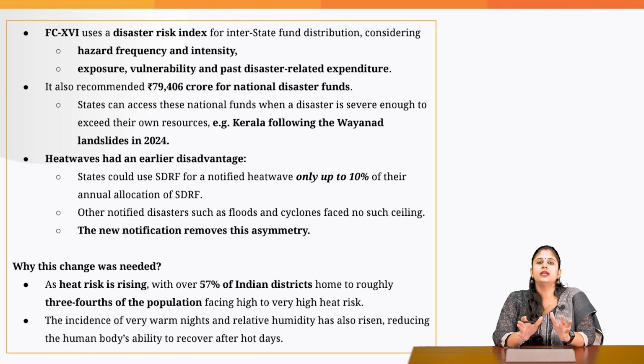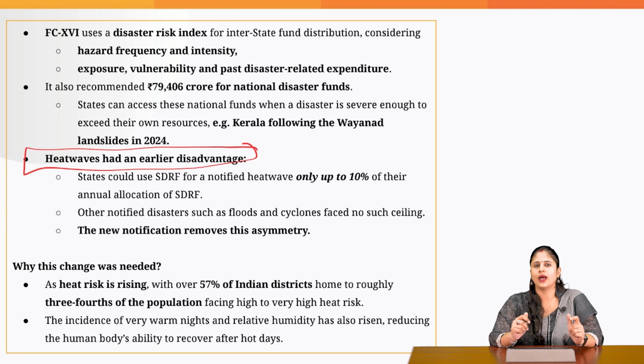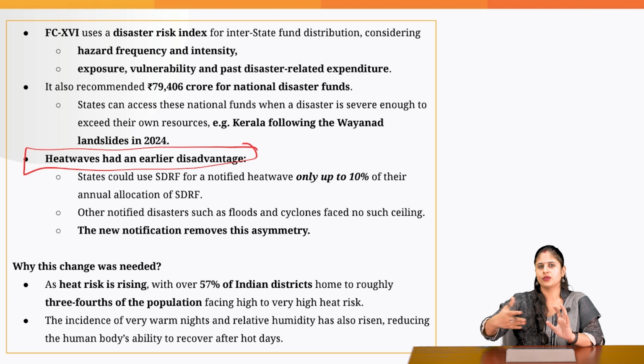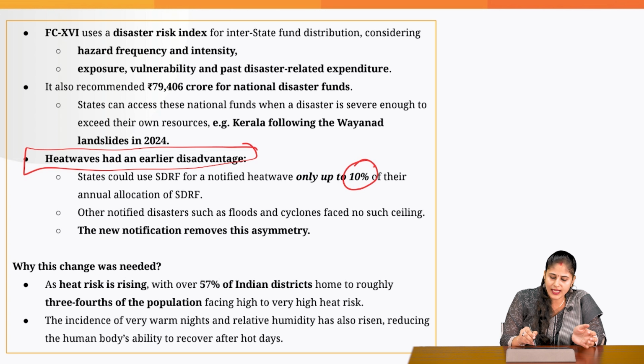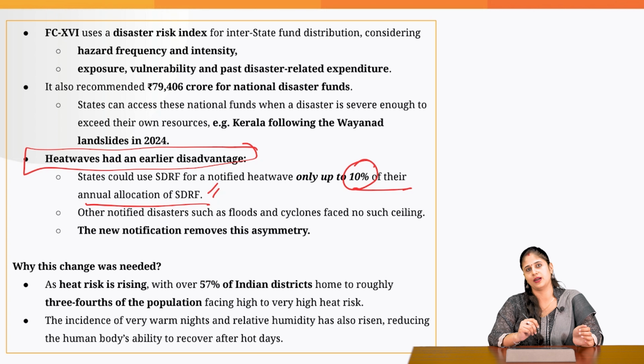Okay. Now, earlier when it comes to heat waves, they were at a disadvantage. Why? When they were not included in the national list of notified disasters, what was the disadvantage they were facing? If a state is suffering from heat wave, all it can do is carry out mitigation activities or provide relief. They can spend only up to 10% of the annual allocation to this SDRF fund.